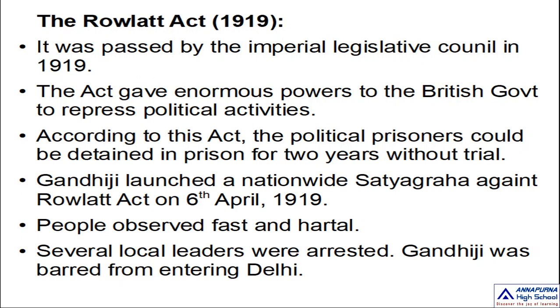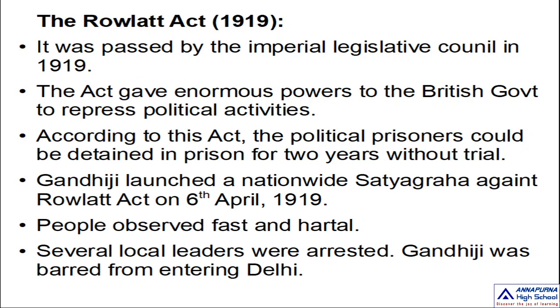What does this act say, my dear children? According to this act, the political prisoners could be detained in prison for 2 years without any trial. The Rowlatt Act of 1919 gave tremendous powers to the British police. They could arrest any person without any trial and put them in jail for 2 years.